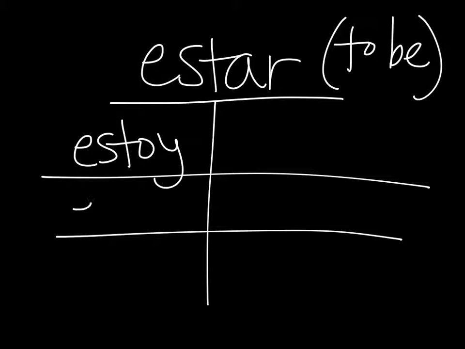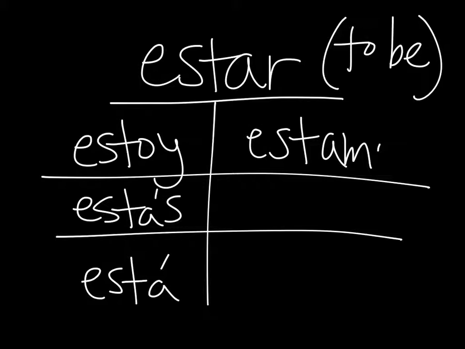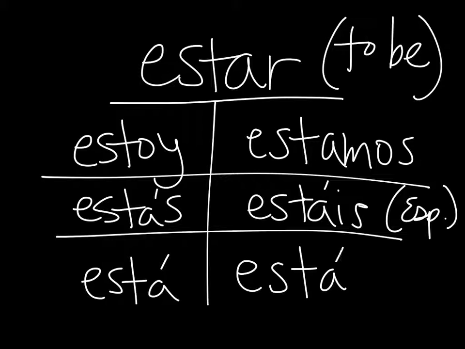Estoy, I am. Estás, you are. Está, he, she, you formal are. Estamos, we are. Estáis, you are, the plural form. Remember, we use this in España. And finalmente están. They are, you all are, if we're referring to ustedes. So this is the first verb that you need.